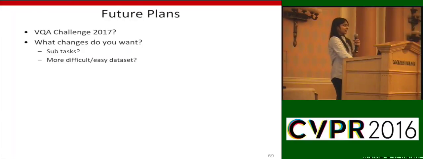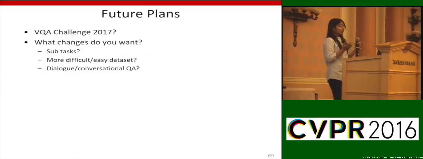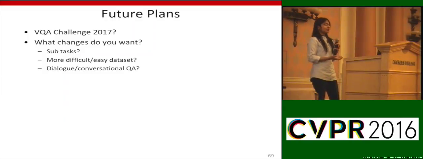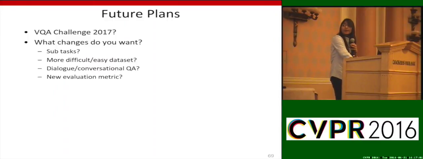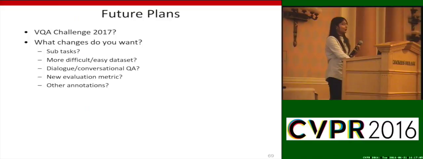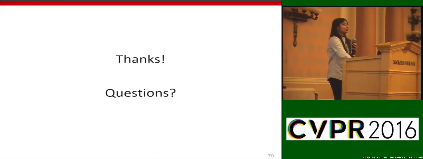Would they like to have an easier or more difficult dataset? Would they like to have conversational or dialogue based question answering and not just one round of question and answering? Or would they like to have a new evaluation metric? Or would they like to have annotations, maybe attention annotations? So thanks, and I would be happy to answer any questions.